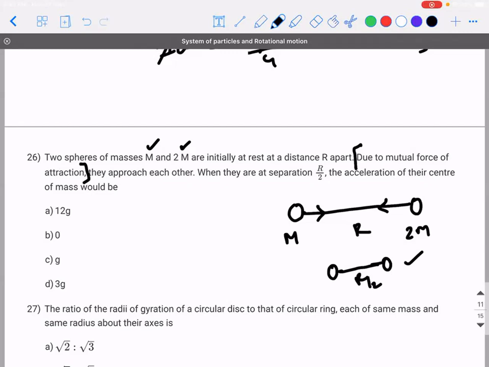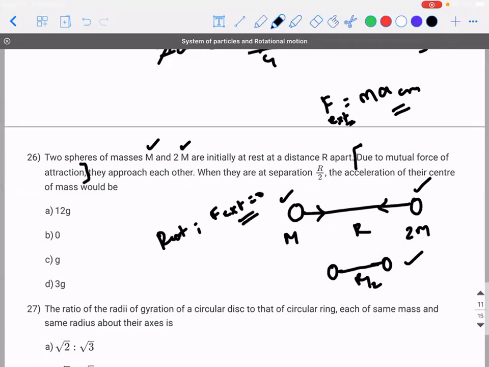Okay. So there is a formula like this: F is equal to mass into acceleration of center of mass. Correct? But here, the force that I'm trying to speak about is the external force. I hope you understand what the external force is. So initially, how was the system? It was at rest. So initially, when the system was at rest, what was the external force? 0. Now, why are these particles moving towards each other?